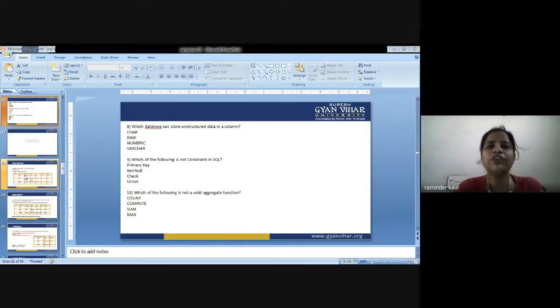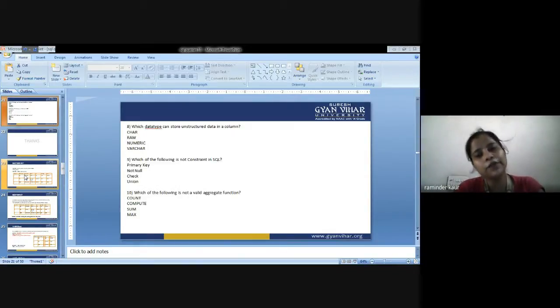Next is, which data type can store unstructured data in a column? Char, raw, numeric, varchar. Next is, which of the following is not a constraint in SQL? First is primary key, second is not null, third is check, fourth is union.